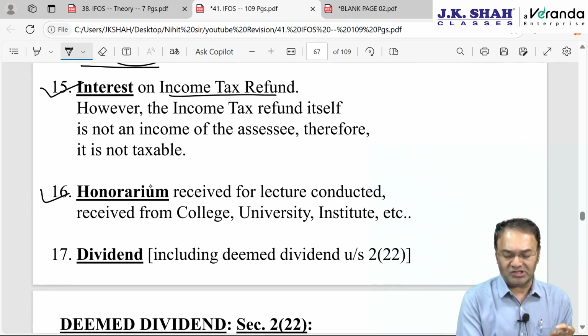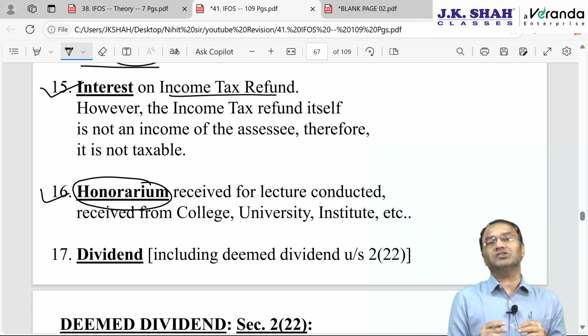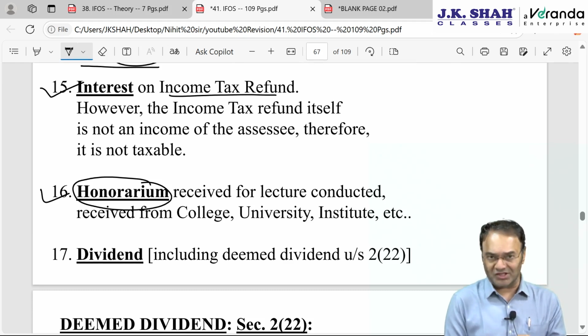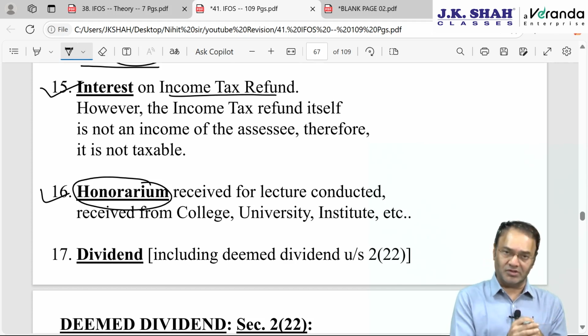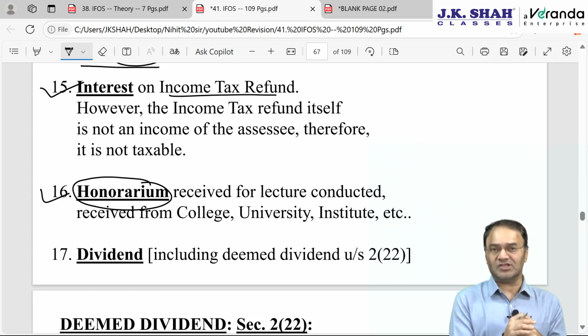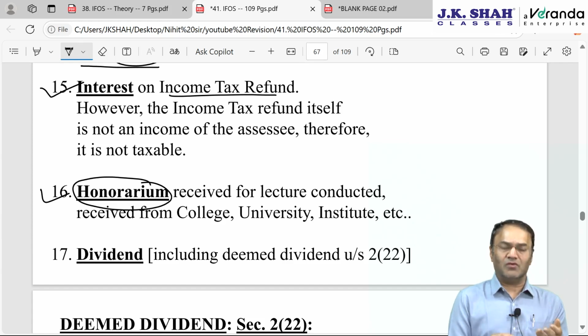Honorarium. This comes in the exam sometimes. Inter CA it used to come regularly. Final CA it never comes. Honorarium means honorary services, amount received for providing honorary service. Honorary service means free service. So social work kind of a thing.